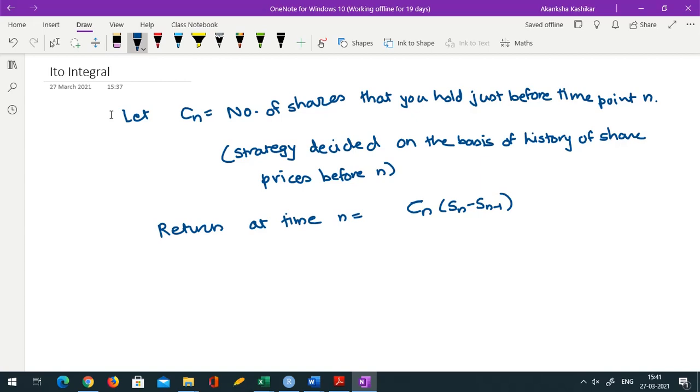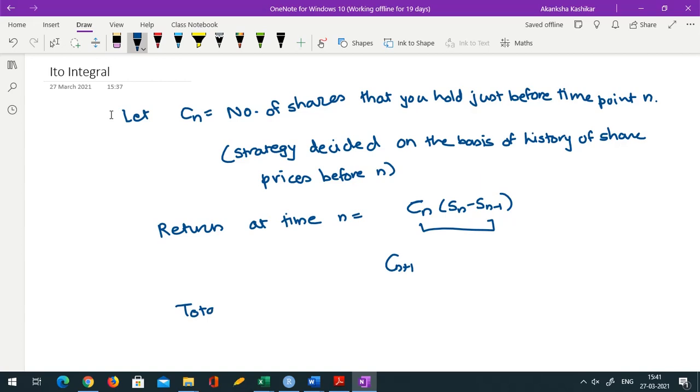Now if we go on doing this process, depending on this return we decide to either buy or sell some shares, and the final number of shares just before time point n plus 1 becomes Cn plus 1, and so on.